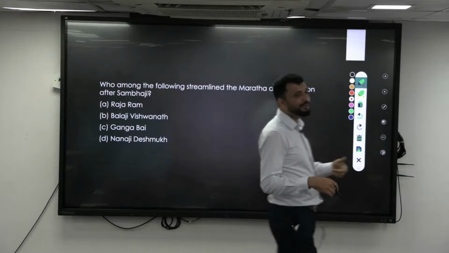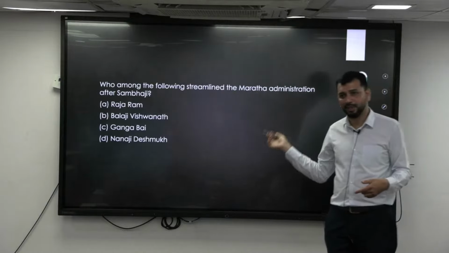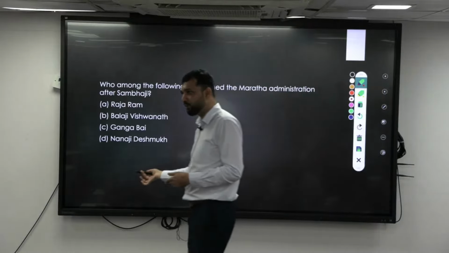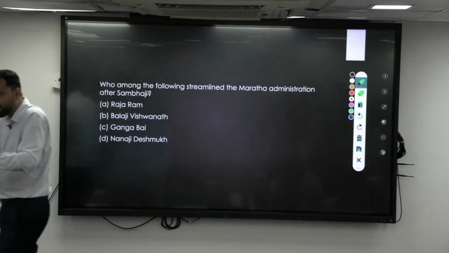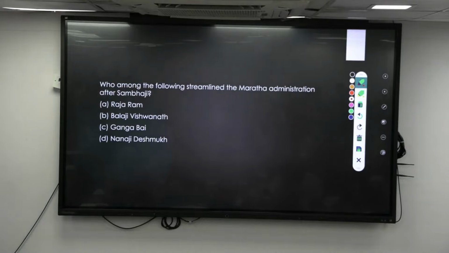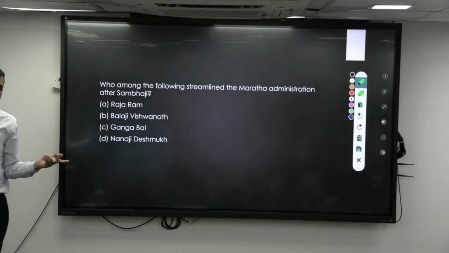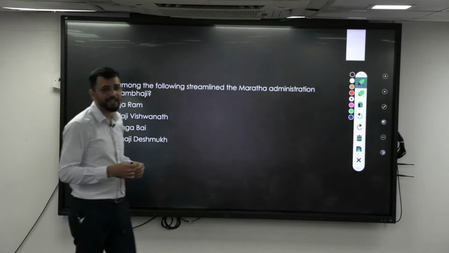So that is Balaji Vishwanath. Then his son Bajirao became Peshwa. Then Balaji Bajirao, who was also called Nana Sahib. So the Peshwaship streamlined every administration and started collecting Chauth and Sardeshmukhi. What are Chauth and Sardeshmukhi?